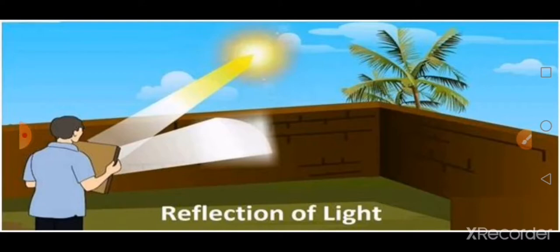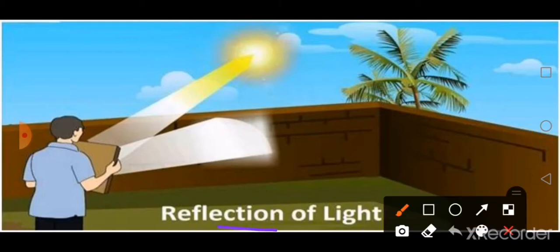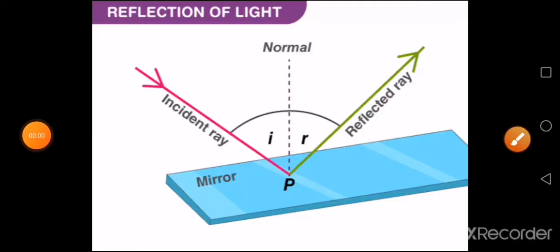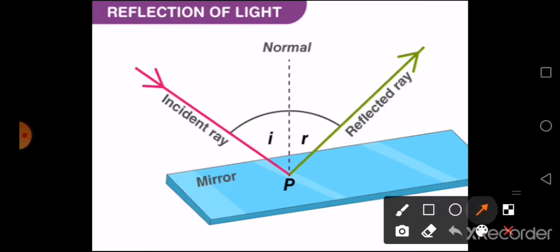Today in our class we are going to start with a new chapter, that is reflection of light. So here is a simple figure illustrating reflection of light. Now when you see this figure, you can see a ray of light falling onto this mirror surface, and after that it is getting reflected, bouncing back, isn't it? So this is what is called reflection of light.